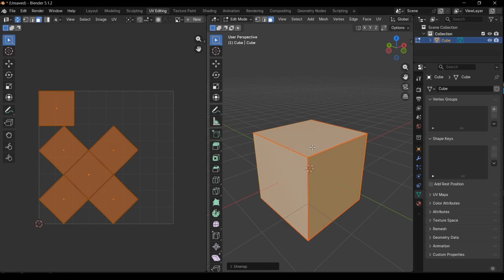All of them are the same, but for this cube you can try it on a more complicated object. We'll try actually in the next chapters, and this is kind of different.